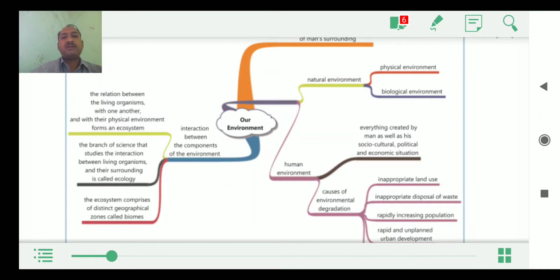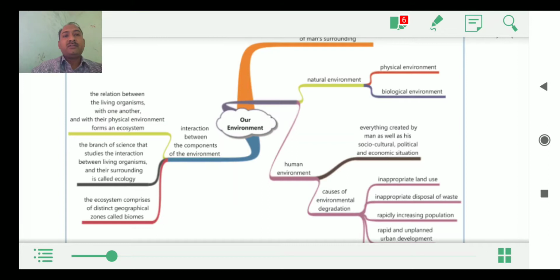Then we discuss another concept here. It is nothing but biomes. Biome means distinct geographical zones. So there are various types of geographical zones that we find here, such as desert ecosystem, then grassland ecosystems, and some artificial ecosystems. Suppose for example, aquarium, terrarium, all these things are part of an ecosystem, but they are part of an artificial ecosystem.